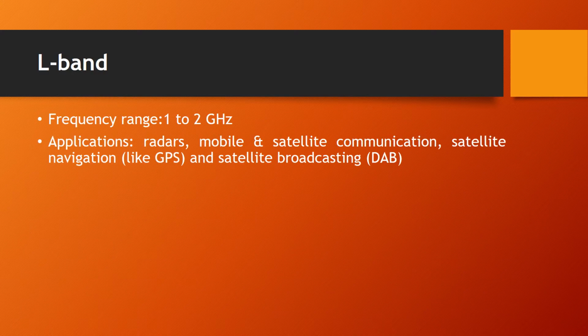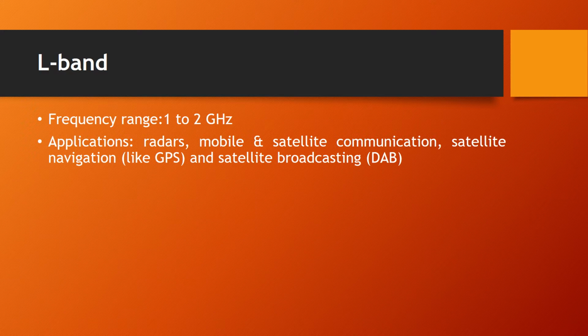First one is the L band. The frequency range of this L band is from 1 GHz to 2 GHz. It is used in various applications such as radars, mobile and satellite communication, satellite navigation as well as satellite broadcasting.